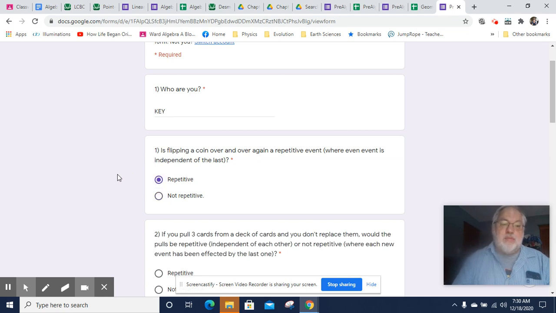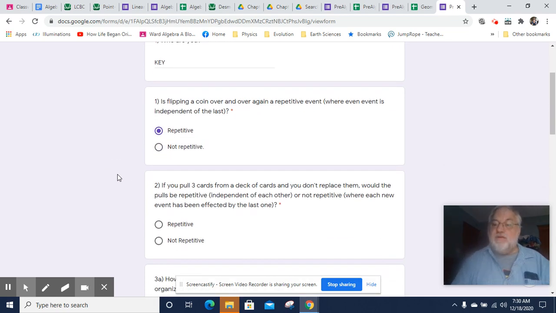Okay, so if it were a non-repetitive event, the previous event would have had to affect the new event. So when we have just repetitive events, if I have 3 repetitive events, I take the probability of one event and I multiply it times itself and then times itself again. So I'm just going to raise that probability to the third power. So if I'm flipping a coin, that's a 1 in 2 chance of getting heads. And if I flip it 3 times, then I'm going to say 1 in 2 times 1 in 2 times 1 in 2, which will be 1 in 2 to the third power, or 1 over 8. So there's a 1 in 8 chance of getting heads 3 times in a row.